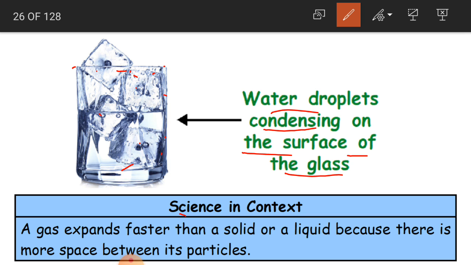A gas expands faster than a solid or liquid because there is more space between its particles. So even in the previous session we have learnt that the gas is going to expand, it is going to increase the size faster than a solid or a liquid form, because gas has got more space between its particles. If you leave gas, it is going to occupy the entire space. Okay, so this is what we have to remember.